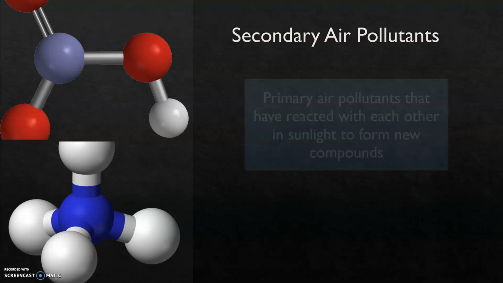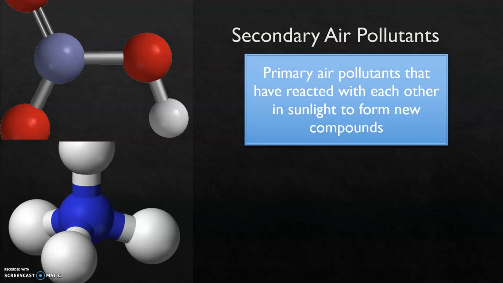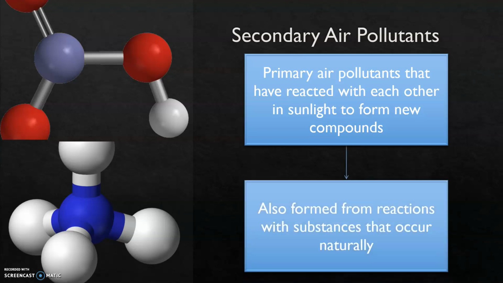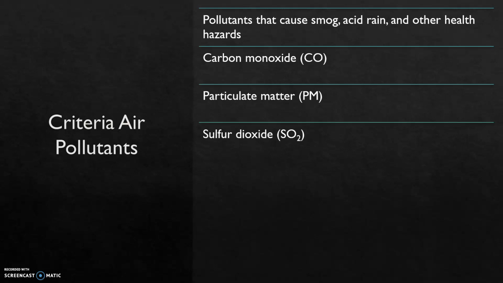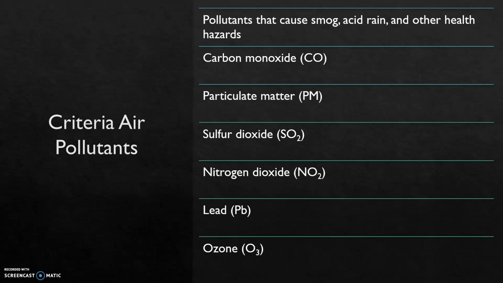Secondary air pollutants are primary air pollutants that have reacted with each other and sunlight to create new compounds. Secondary air pollutants are also formed when primary air pollutants react with substances that occur naturally. Criteria air pollutants are pollutants that cause smog, acid rain, and other health problems. Criteria air pollutants include carbon monoxide, particulate matter, sulfur dioxide, nitrogen dioxide, lead, and ozone.